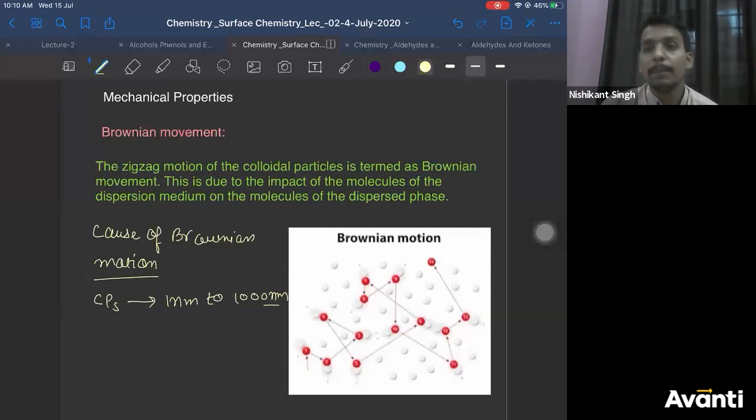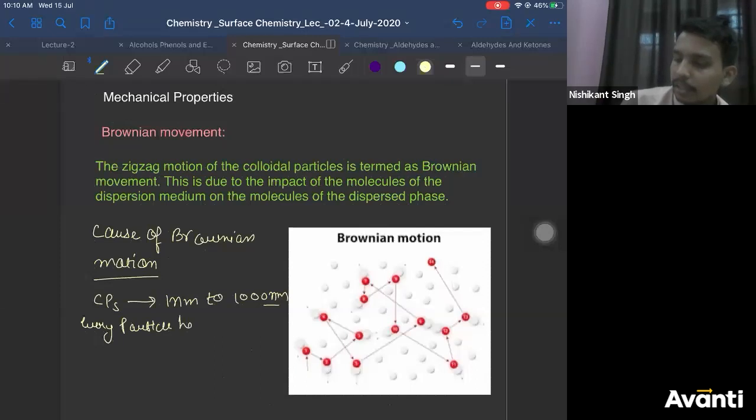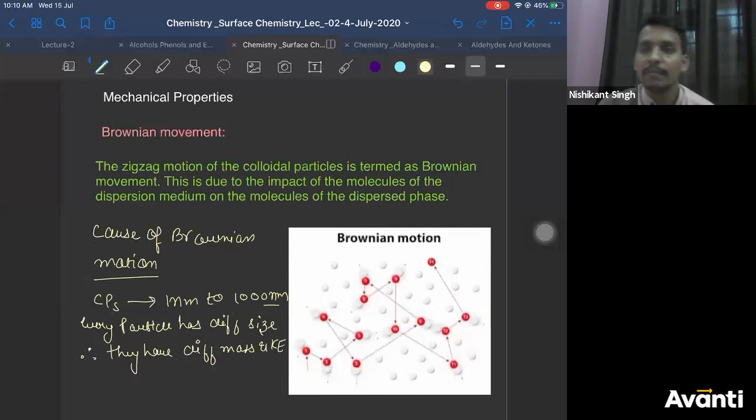What does it mean? The particle size can be small. So every particle will have a different size. Therefore, they have different mass and different kinetic energy also. Kinetic energy is half mv square. So every particle has a different size, it will have a different mass, it will have a different kinetic energy.